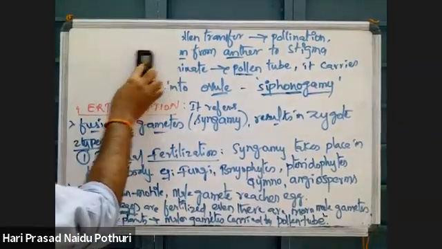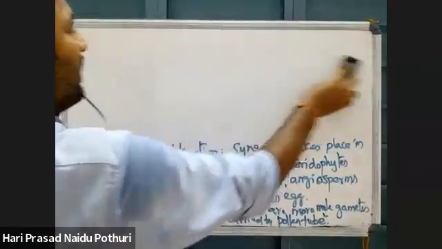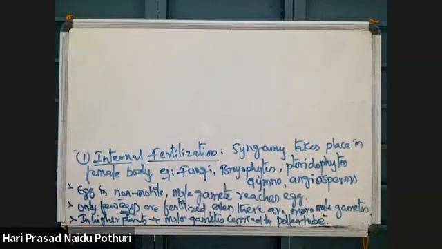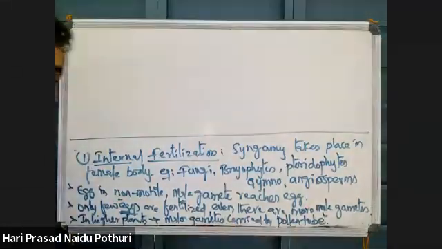This is internal fertilization. Internal fertilization means syngamy takes place inside the female body. Where inside the female body?